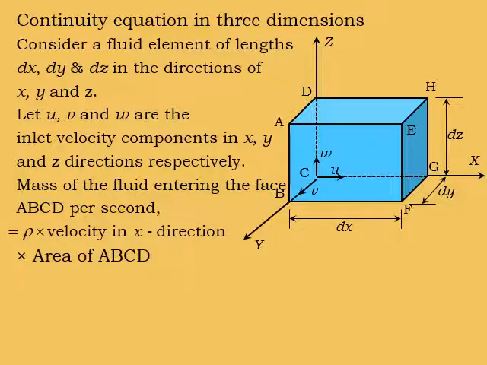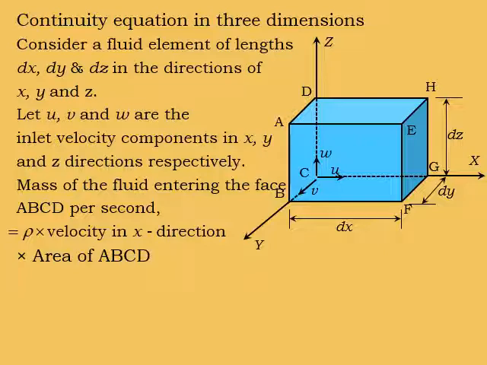Now what is the mass? The mass of the fluid element is given by density into velocity into area.